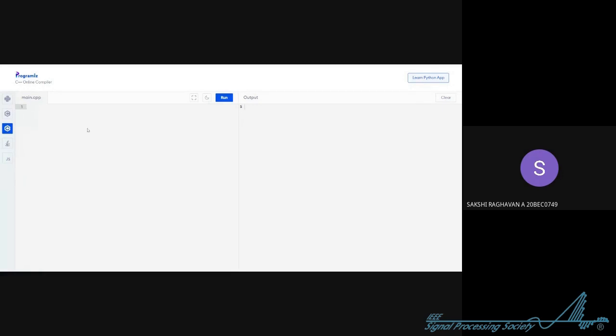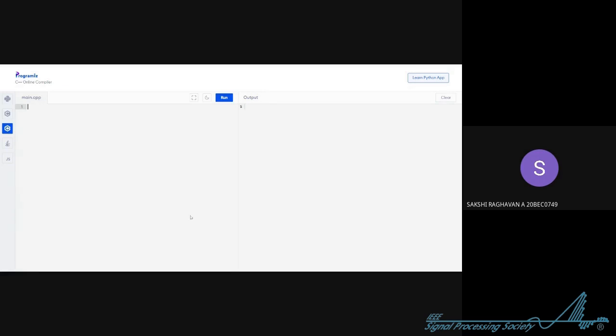So why do we need input and output? Okay. So when you write any code in any language, there are some requirements for it to be able to execute. It should at least have one input. It should have at least one desired output. So you should know how to take input from the user, right? And you should also know how to print that output. So that's the basic and the most common part of any C++ code.